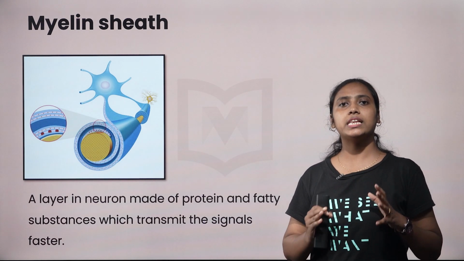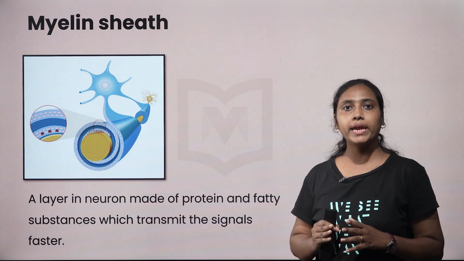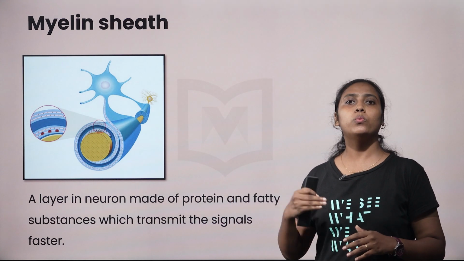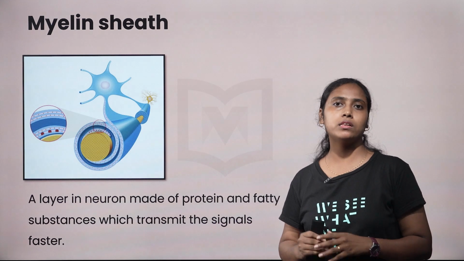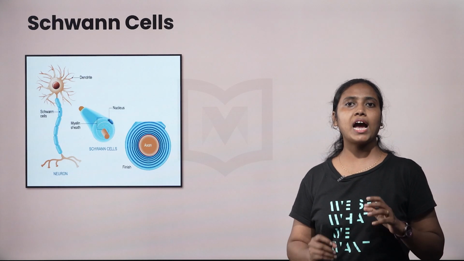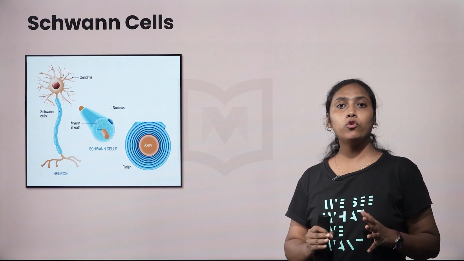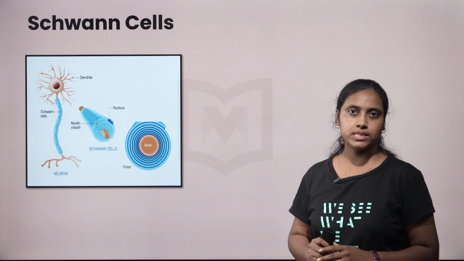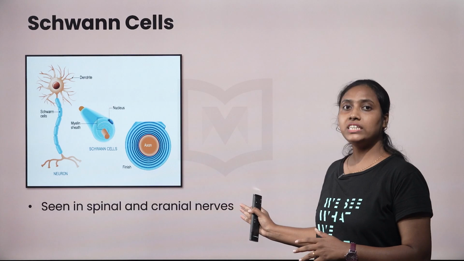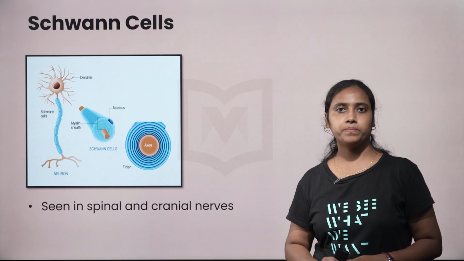Myelin sheath is a layer in neurons made up of proteins and fatty substances which transmits the signal faster. The myelinated axon has a myelin sheath enveloped with Schwann cells. They are seen in spinal and cranial nerves.